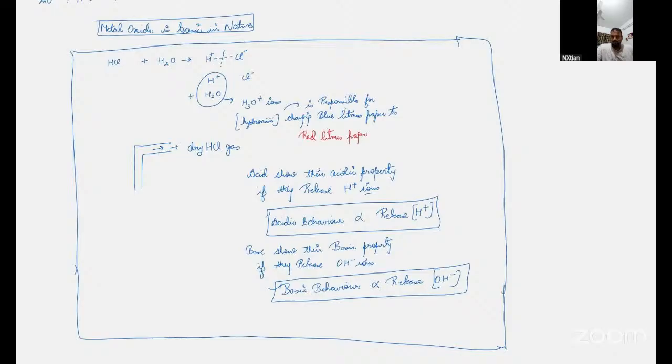Hence, there is a change in color. Now, this box is important, and one more thing. What I was saying is that if a lot of H plus ions are releasing, a lot of acidity is there, meaning a lot of acidic character is there. If fewer H plus ions are releasing, less acidic character is there. Are you with me, guys?